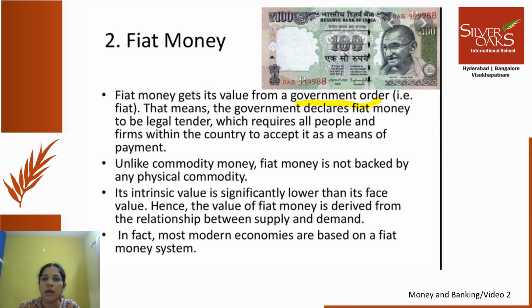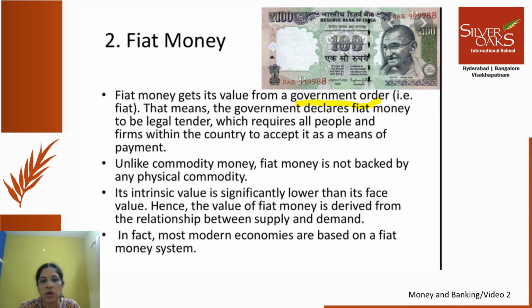Of course, government prints say the number 100 on this and says that its value is 100 rupees, and its value of course is determined by supply and demand. So intrinsic value is much lower, very insignificant. It is just a piece of paper. It is getting a value only because of government's fiat or government order.